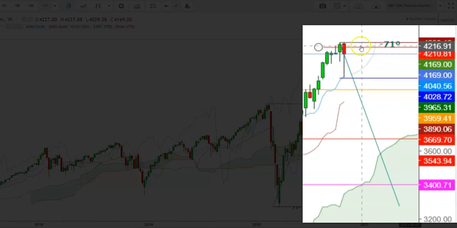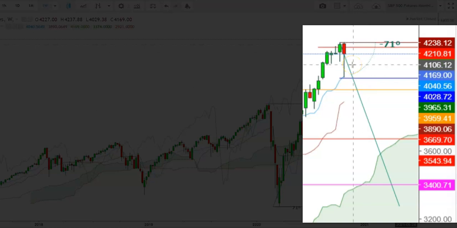So friends, I find that the S&P 500 futures could try to test the immediate resistance at the levels of 4210 during the upcoming week, where a sharp sell-off can be seen if the S&P 500 futures try to test the next resistance at the levels of 4238. So friends, I find that the zone between 4210 and 4238 will be a resistive zone for S&P 500 futures, where they could take a breakdown below the levels of 4020 during the upcoming week, where the next supporting level will be at the levels of 3969.